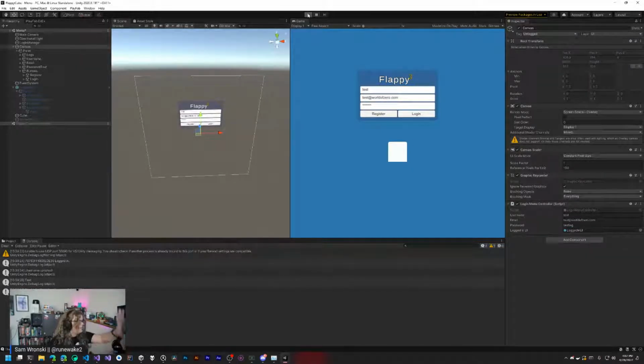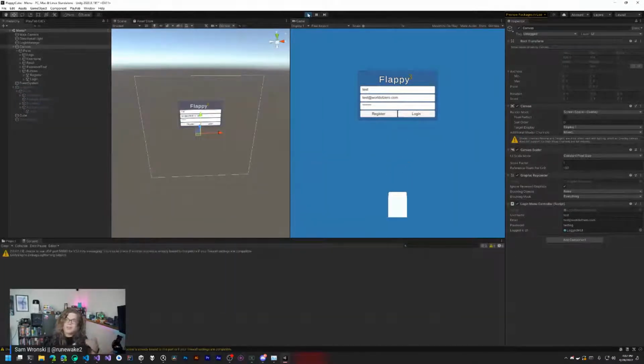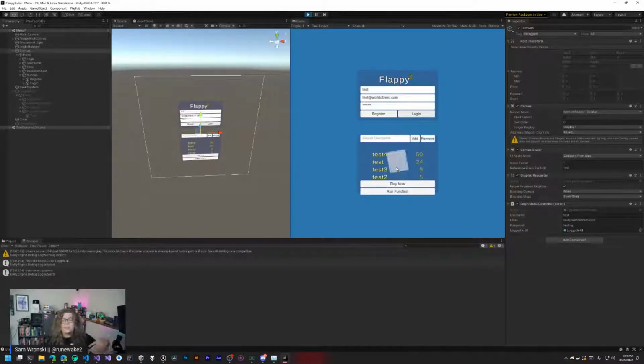First off, we're going to start with just our game. We're not going to cover the entire thing here, but just to give a foundation of what's going on. This is Flappy Cube, which is a PlayFab-enabled Azure tool. It's a game very similar to some other mobile games you might have played, and it lets you do cloud things inside of it. In this case, we have our user named Test, and we can log in here. This is going to give us our high scores for this user.